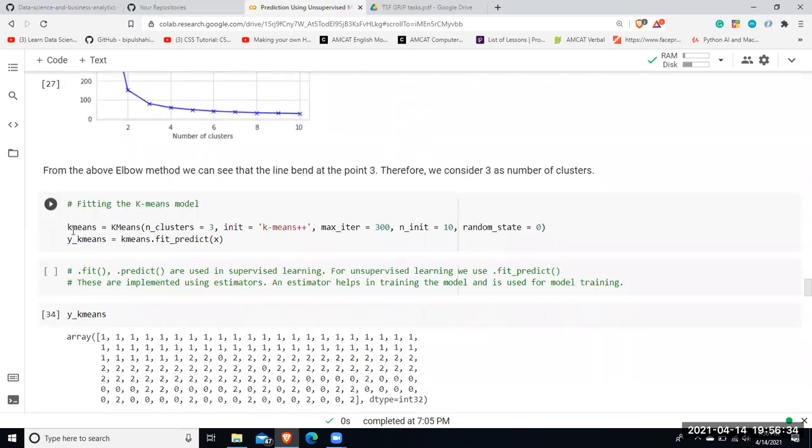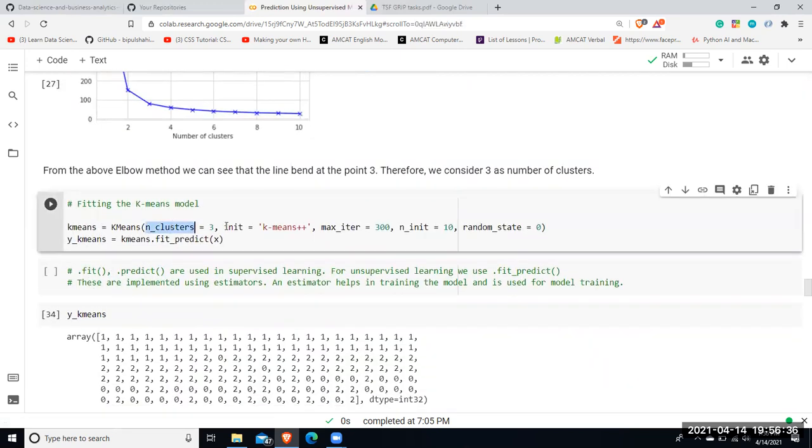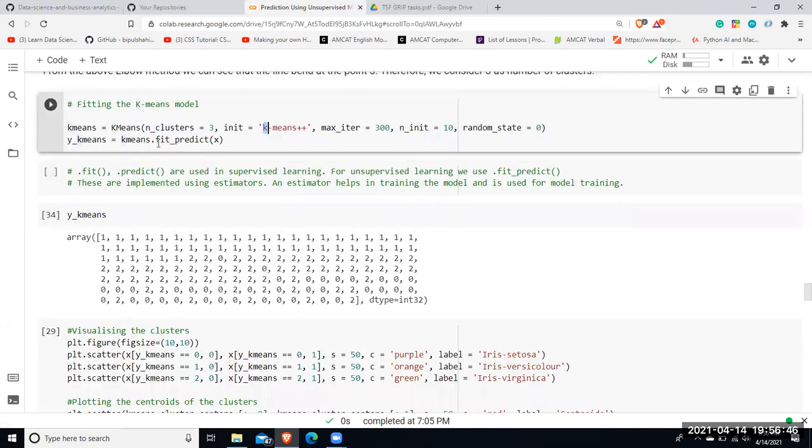So I'll now be training the model with n clusters equal to 3, and I've again used the init method as k-means, and all the rest of the hyperparameters are the same. Then I'll be using dot fit predict to train the model.